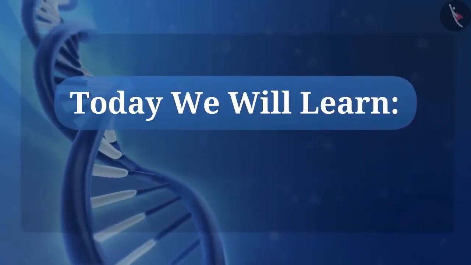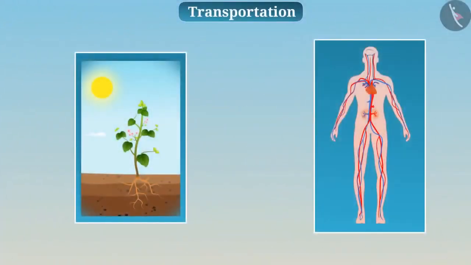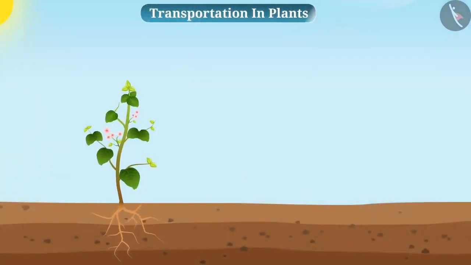Today we will learn about transportation. The process of transportation of various substances in the body of the organism is accomplished by the transportation system. Transportation in plants. Let us first talk about the transportation in plants.